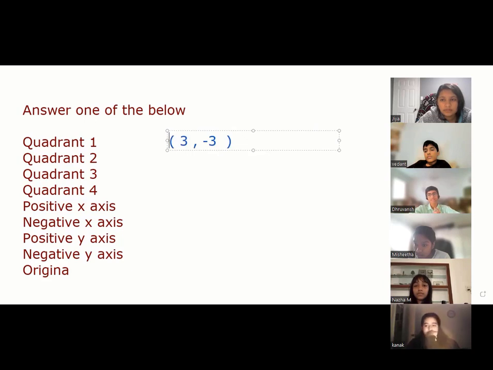So, guys, be ready. Everybody be unmute, please. Dhruvansh, Kanak, Mayank, unmute, please. Because I don't want you to waste time. Next question is for Mishita. Mishita, tell quickly. Quadrant 1. No. Kanak. Oh, no, one chance only. It's a game. Kanak. Origin. Where will this point be?